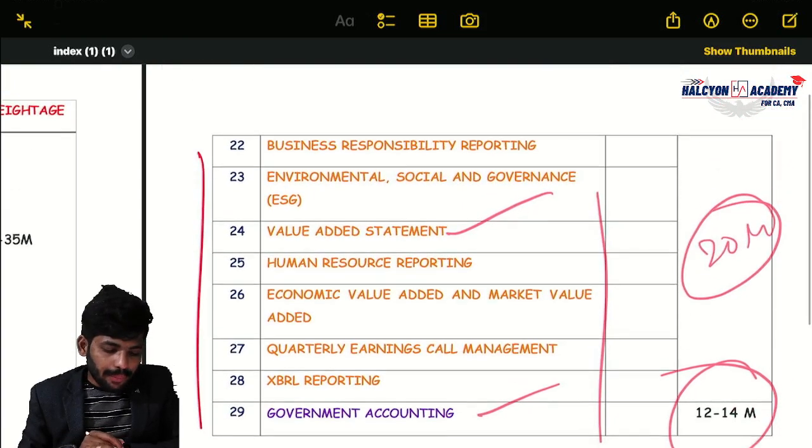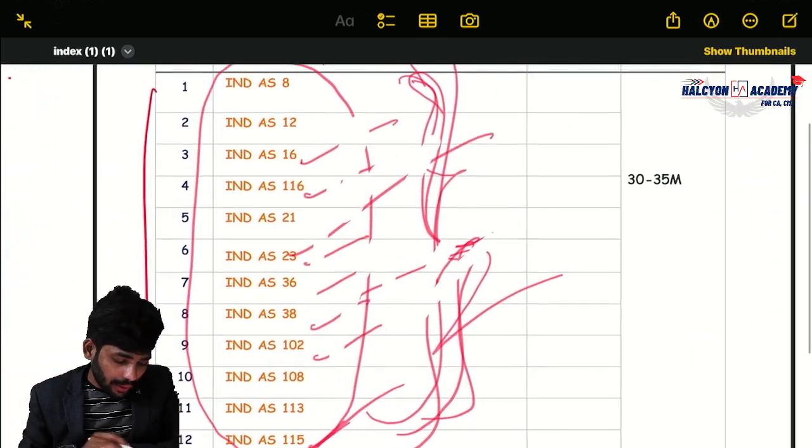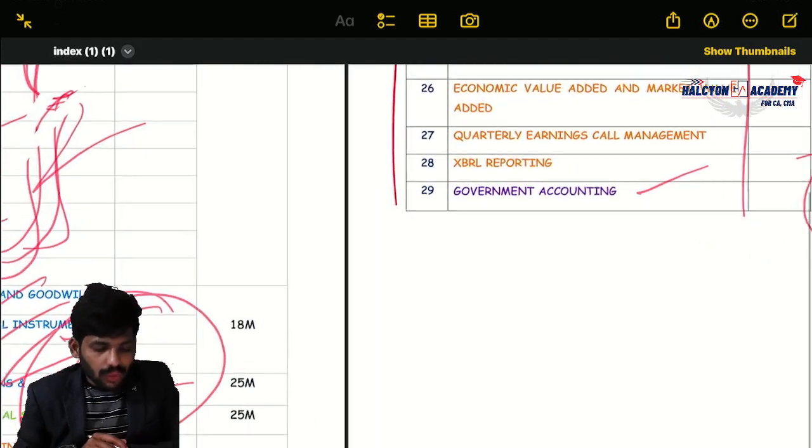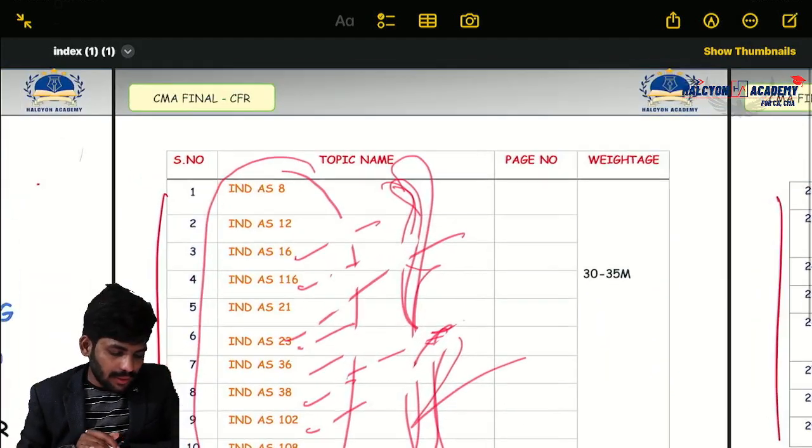Students also wrote very well. Okay, clear. So this is the syllabus.